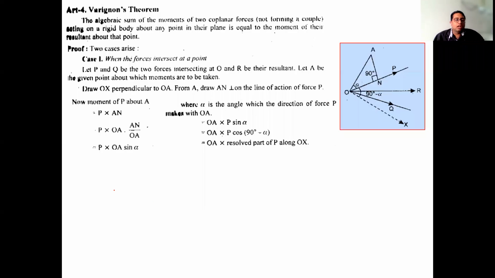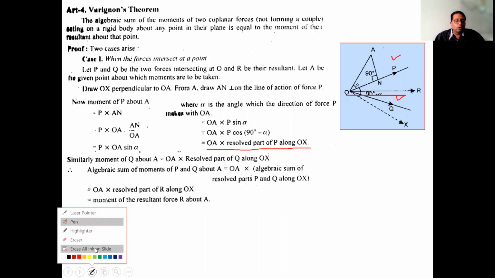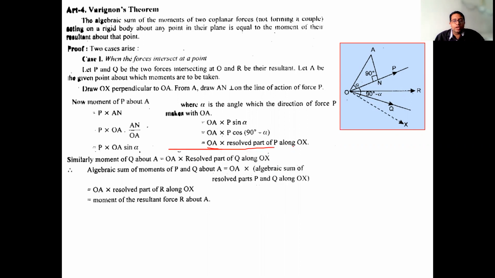Now similarly the moment of Q about A. Just as we solved the moment of P, in the same way we will now find the moment of Q. Now when we solved the moment of P, we got this result: OA into resolved part of P along OX. Similarly when we solve Q, because P was an arbitrary force, I have taken it in an arbitrary direction.